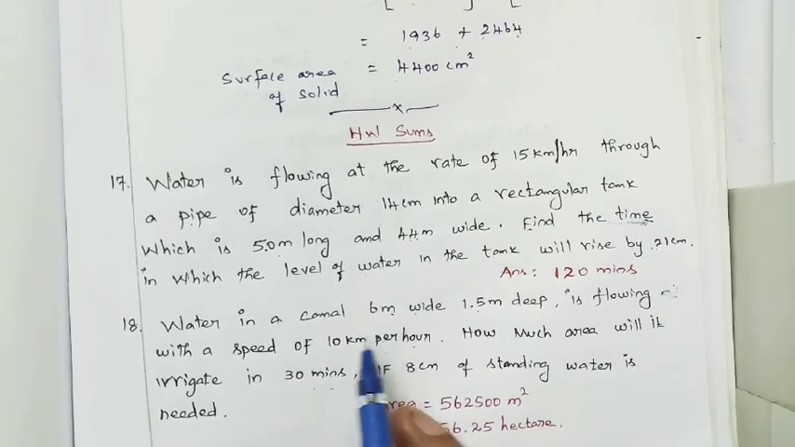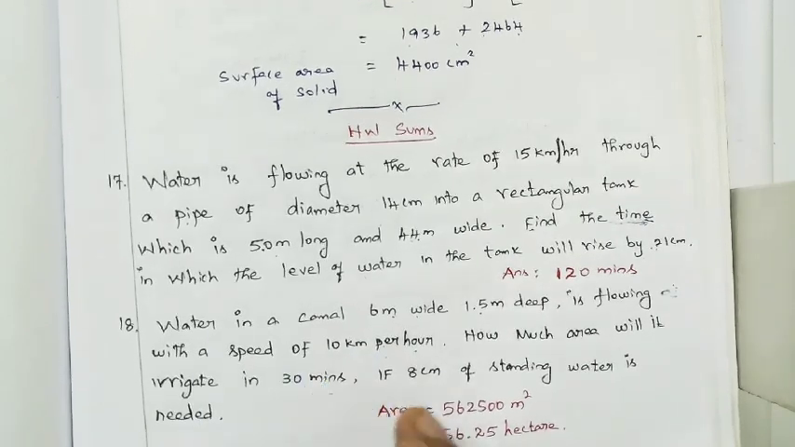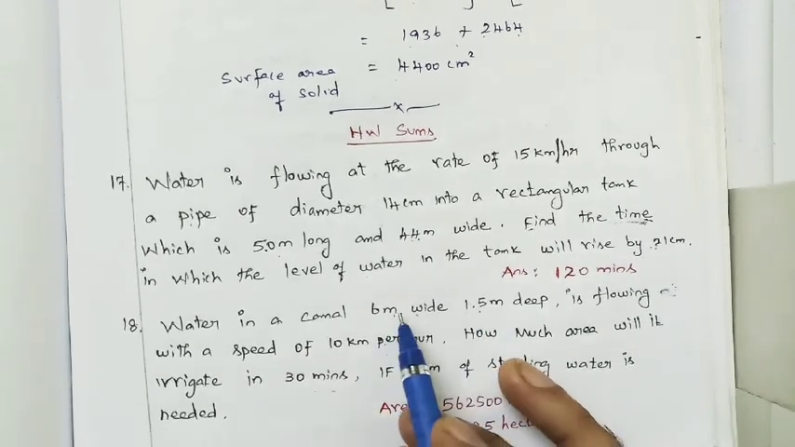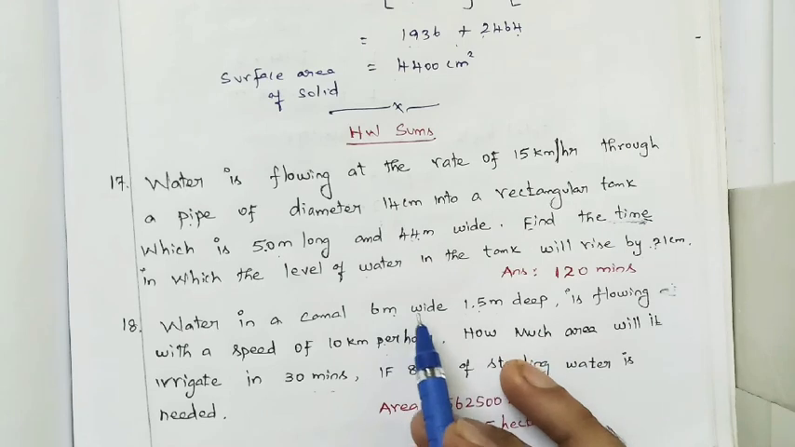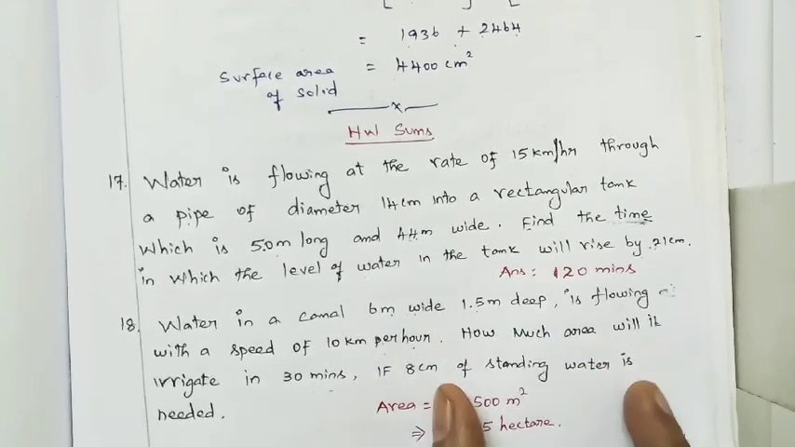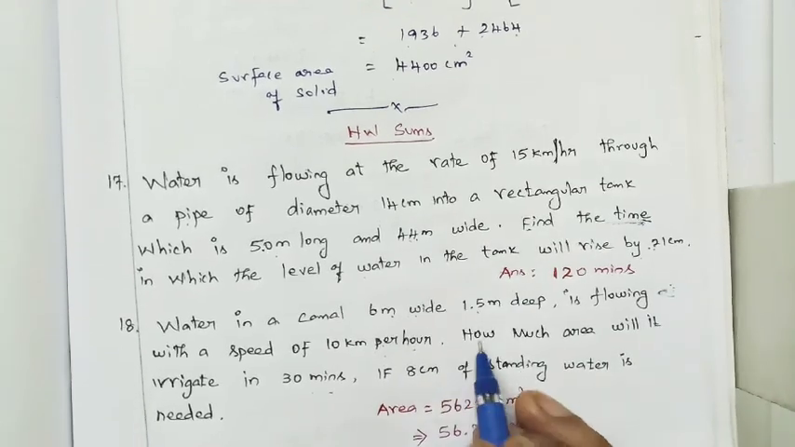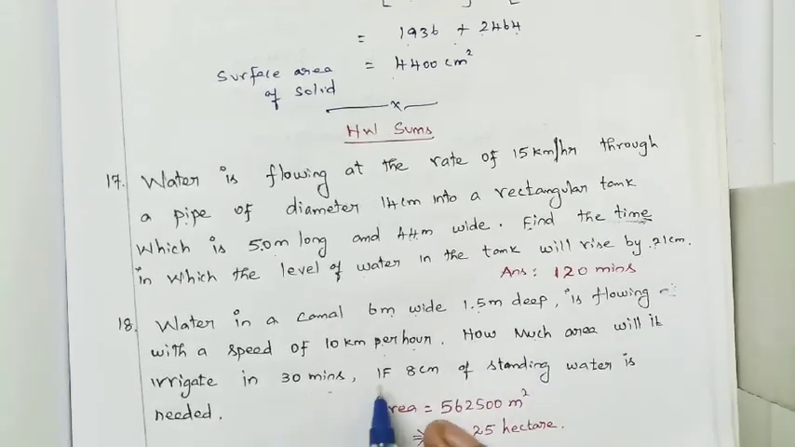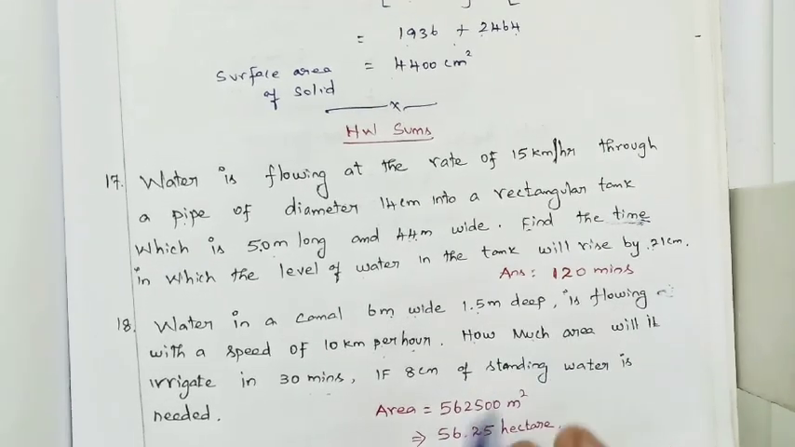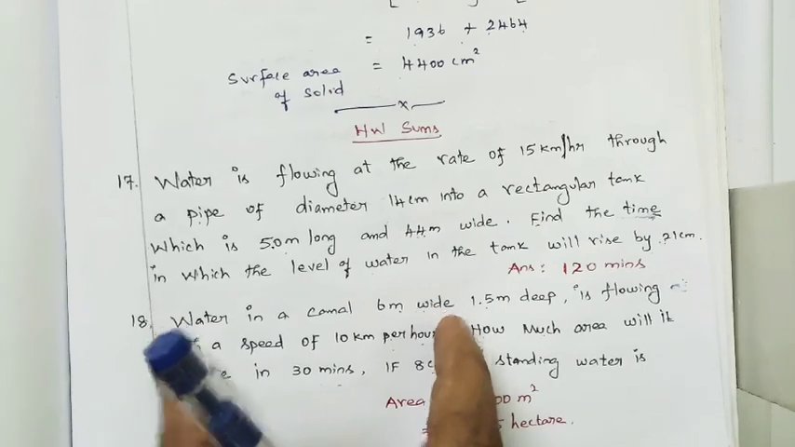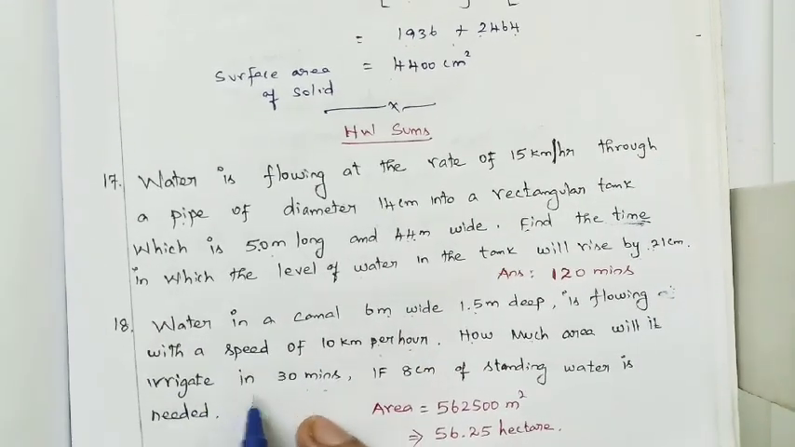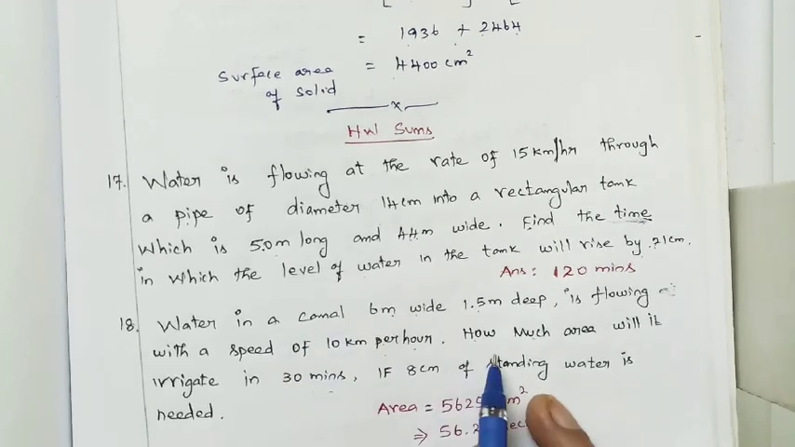Meter per minute. So we will get the volume of water that flows for 30 minutes is equal to area of base, that is breadth into height, into speed into time is equal to volume of water. Now, how much area will it irrigate in 30 minutes if 8 cm of standing water is needed? This is very important. So volume of water flows is equal to volume of water irrigated.